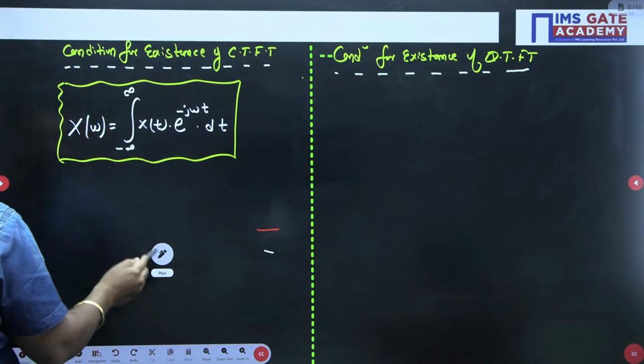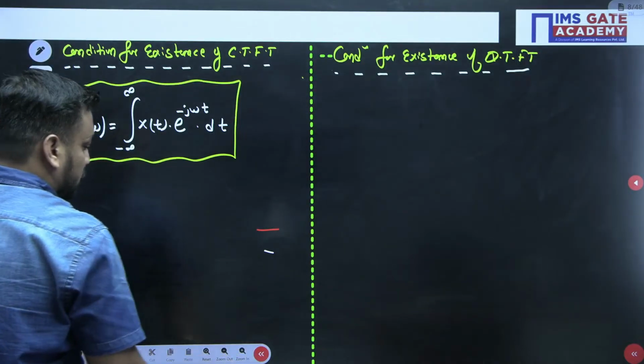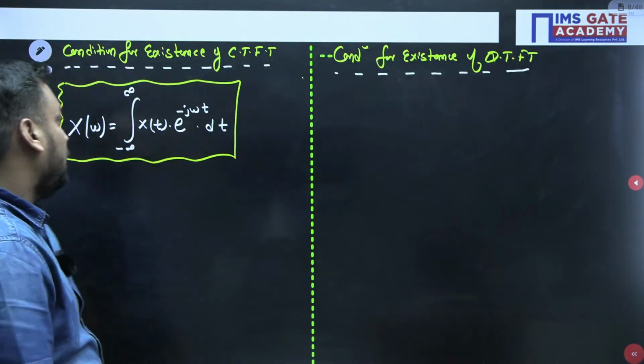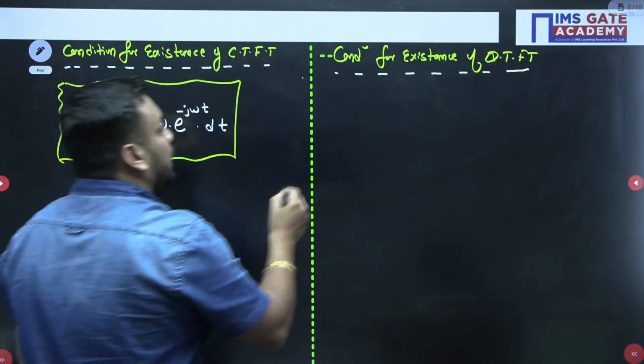This is my formula. Now, students, this is my continuous time formula, and what is my discrete time formula?